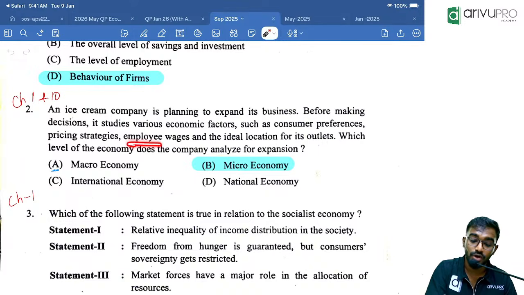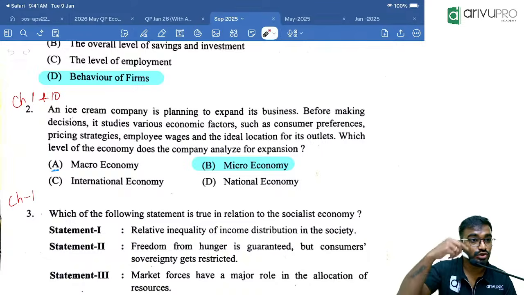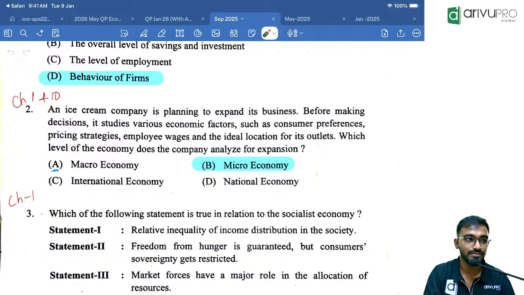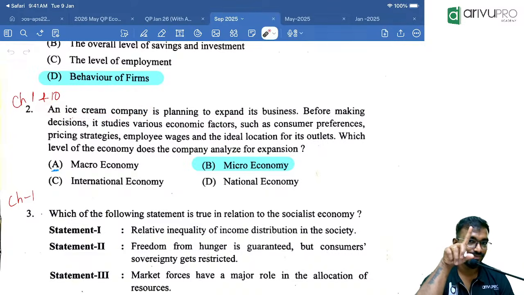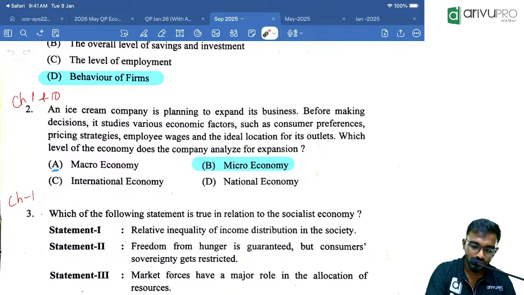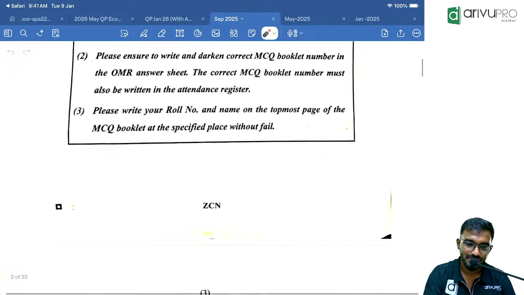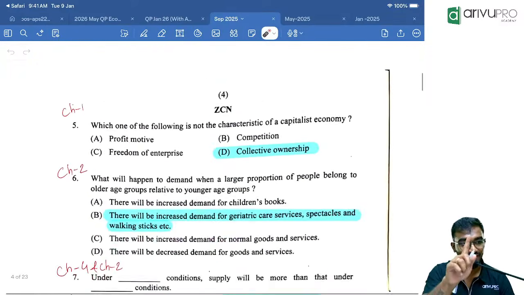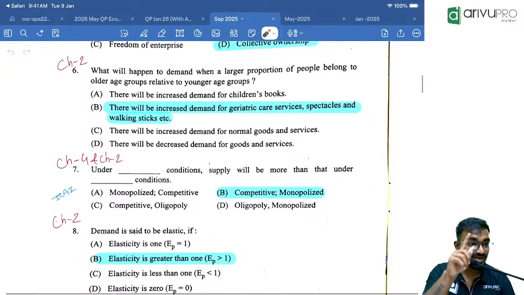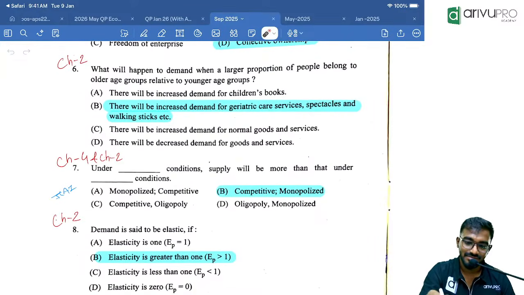Which company? Only one single company, one single firm. Outside the environment is macro. This is only about one single individual analysis: micro or macro? Most of them wrote macro for this. Yes, that is what they got confused about. But here the main analysis is related to one single firm, individual aspects in detail.